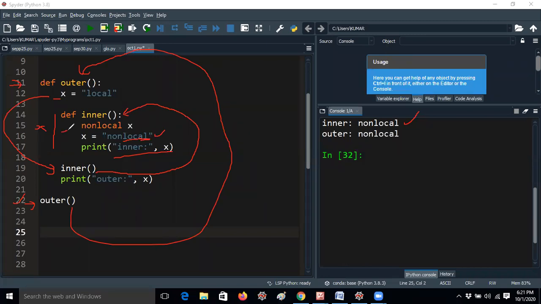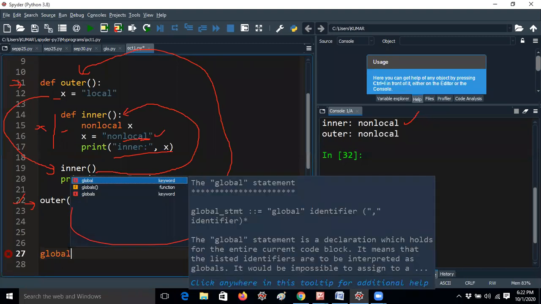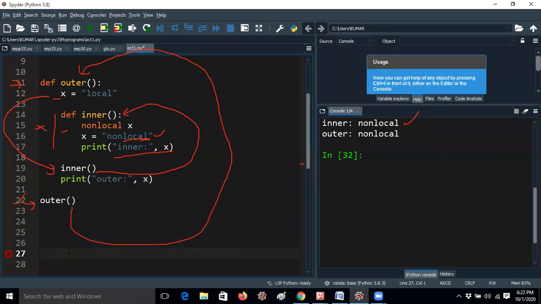I will tell you one thing, guys. I think you are already familiar with Spyder. Whatever the orange colors are there, those are the keywords. Orange colors all are keywords only. def, nonlocal. You can just type anything. If I'm typing, for example, what I said earlier, global, it is getting automatically orange color, right? So you should think in that way.